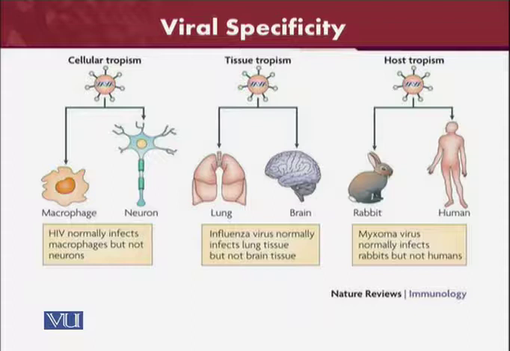Similarly, rabies will affect the neurons. It is a brain disease, so it will take charge of the neurons. Then tissue tropism: the influenza virus normally infects lung tissue but not brain tissue. Tissue specificity means a particular virus will only cause disease in that specific type of tissue. Similarly, host tropism: Myxoma virus normally infects rabbits and not human beings.